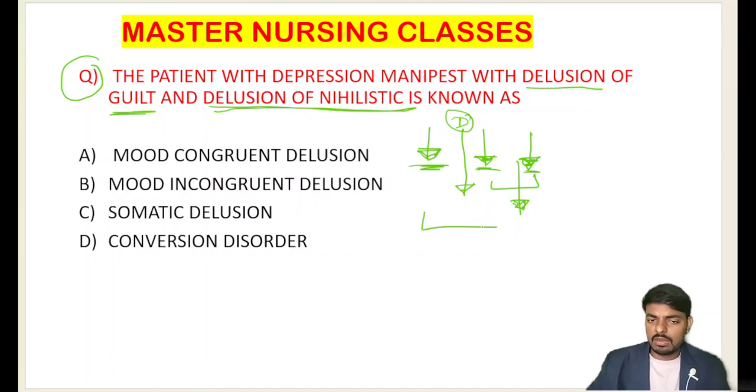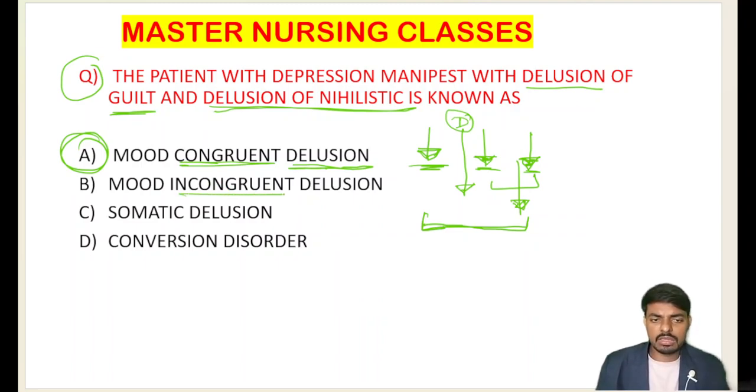So when the symptoms are based on the theme of the disease, we call that mood congruent. Whatever symptoms we have that are related to the disease, we call that a mood congruent delusion. When at the same time the delusions or hallucinations are not based on the theme of the disease, we call that mood incongruent.